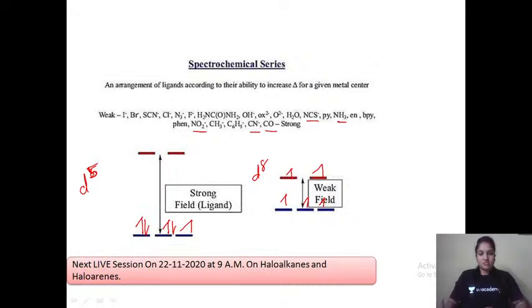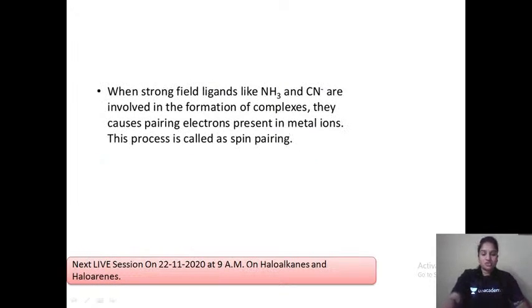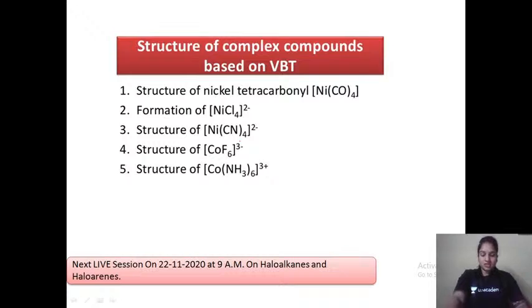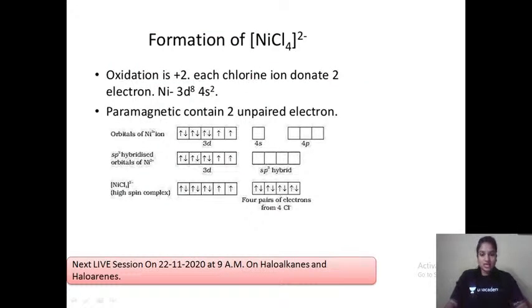So this is the difference, that's the difference it makes whenever a strong ligand or a weak ligand is present, right? That's the meaning. Whenever we have a strong ligand, pairing occurs. So let us see the structures of some of the molecules. Formation of tetrachloronickelate.